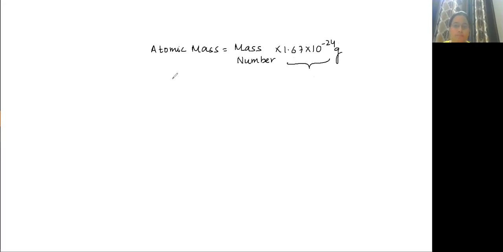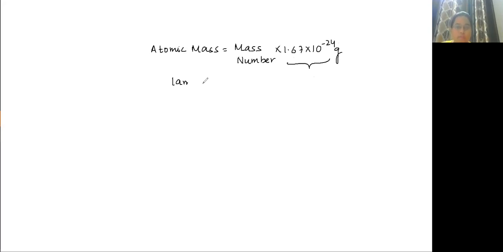So atomic mass is equal to the mass number into 1.67 into 10 to the power minus 24 grams, and this is nothing but AMU.